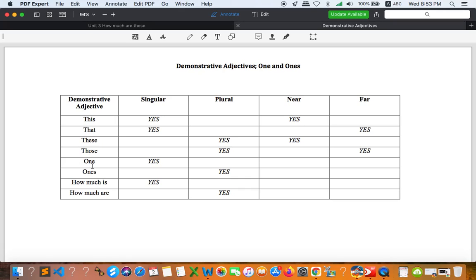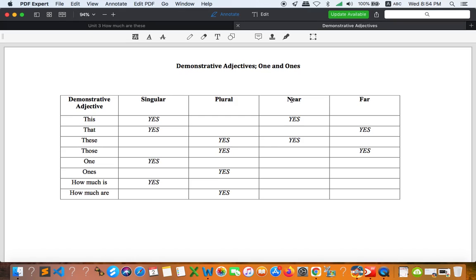I'm sorry, ones are not, so I will erase this one, but I just want to focus on the first four, and the last four are not demonstrative adjectives. So I will erase this in our handout. Don't get confused that all of them are demonstrative adjectives. Only the first four. Sorry for this. And in the second column we have singular noun, plural noun, and the distance, we have near and far.